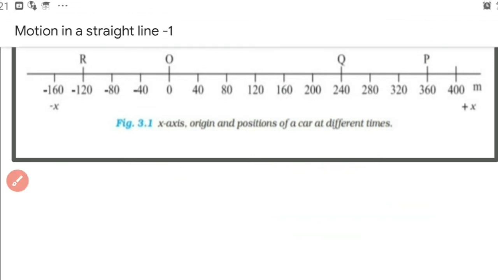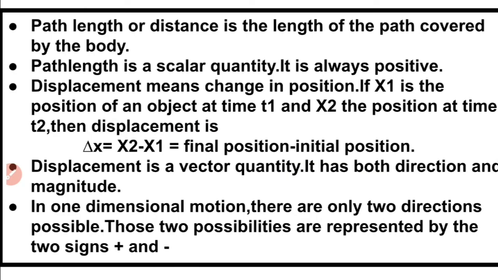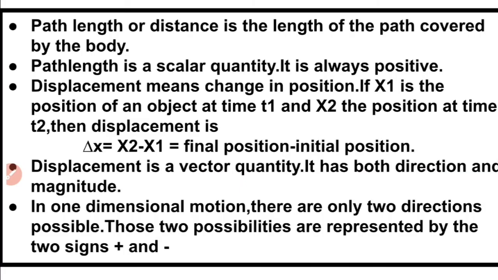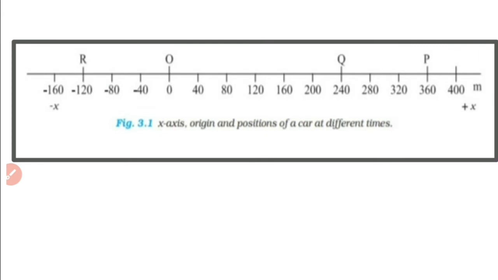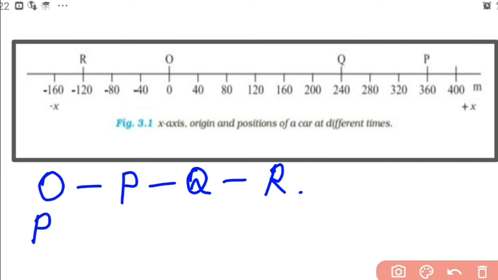Okay. Now we consider another motion, that means the motion from O to R. It goes from O to P, then from P to Q, then from Q to R. Okay, so the thing is this, P and Q lie on the right hand side and R lies on the left hand side. So for this motion, what will be the path length?